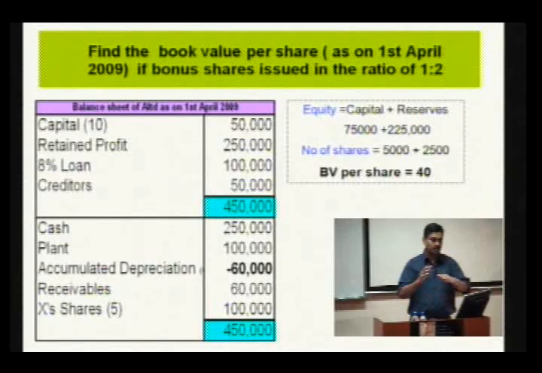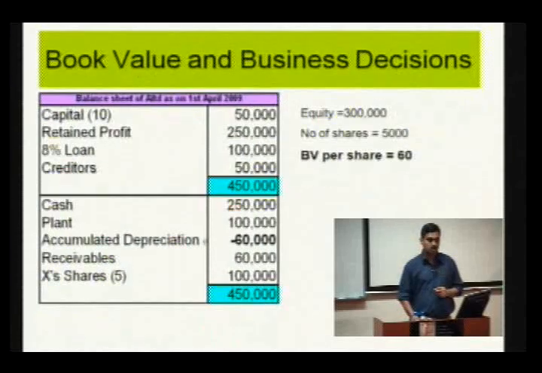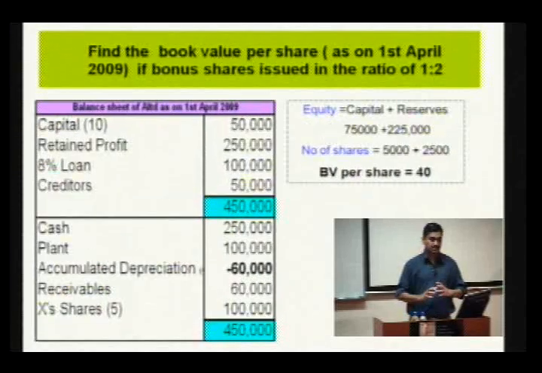So, as a result, the number of shares will go up. Equity will be now capital plus reserves, and the reserves will go down and capital will go up to the extent of 25,000, and the number of shares will go up to the extent of 2,500. So, the book value per share has come down from 60 to 50. The book value has come down because the equity remaining constant, the number of shares has gone up.